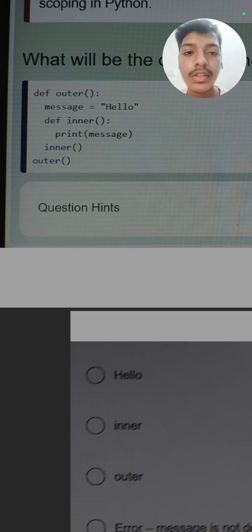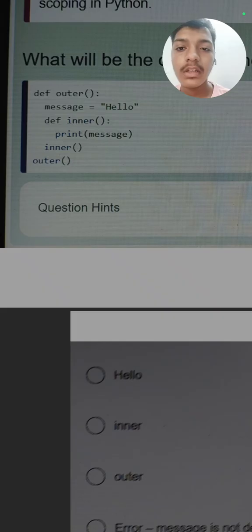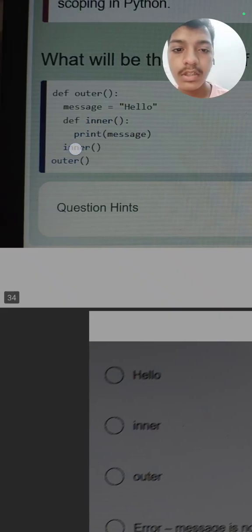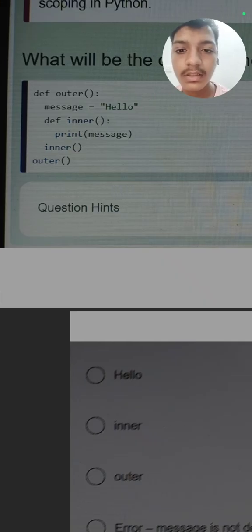Define outer. What it is saying is that first we have defined a function named outer. Inside this we have given a message hello, which is stored in the variable message. Then we have defined an inner function, in which we write print message. This print message will call the message and it will print hello. Then we have called the inner function, so the message is printed as hello, so this inner function will also give us hello.